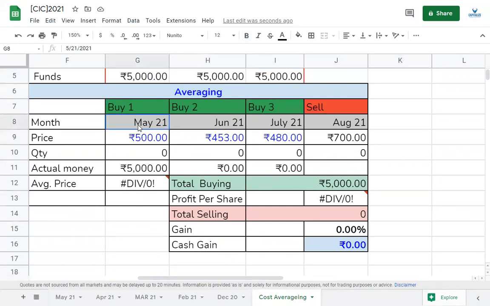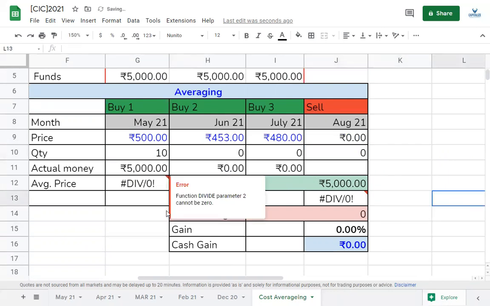Let's say in the month of May, the stock is at 500 rupees and you have 5,000 rupees allocated for the first buying. So the total quantity that you'll be able to purchase is 10. Your average price would be 500 for now with 10 stocks, and your total buying so far has been 5,000 rupees. The total buying will be calculated automatically because I've already put in the formula. I'll keep the target at 0 for now.